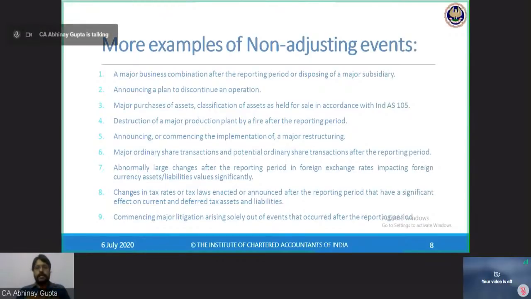Definitely, if a merger, business combination, or such big events are happening, say in the month of April, then they cannot be planned and concluded in the month of April itself. Definitely there were discussions happening among the board of directors or senior management of the company within the financial year itself, that we are about to purchase a subsidiary, we are about to dispose of an operation. But still, all these events are non-adjusting events, because they are to be recorded only when they take place. I cannot prepone the accounting of these events which are happening subsequently.